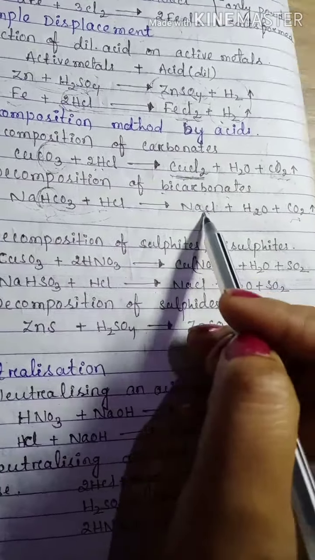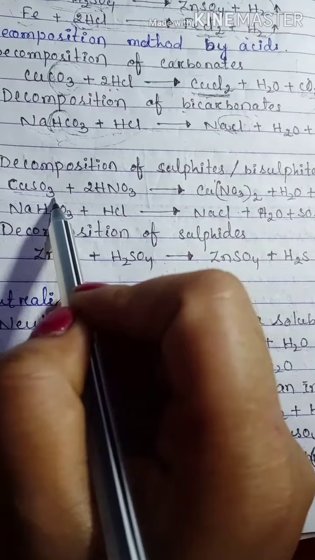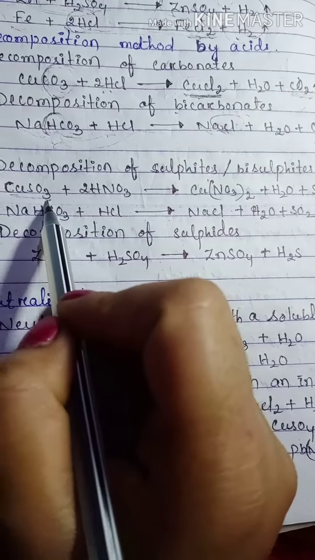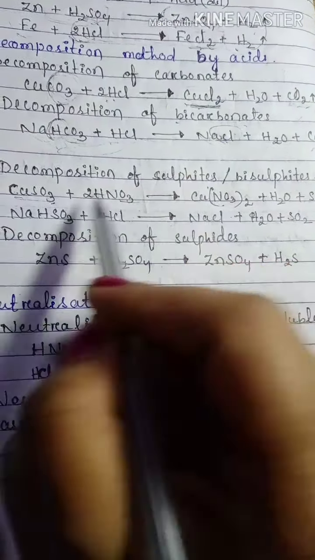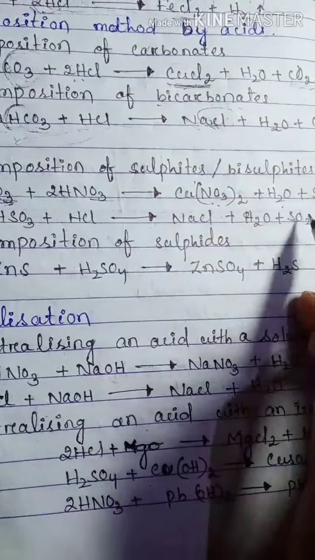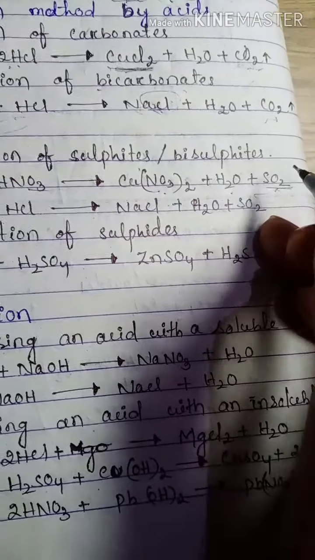Decomposition of a sulfite. Sulfite means SO3 minus ion. CuSO3 when it reacts with nitric acid is decomposed to form copper nitrate with the release of water and sulfur dioxide gas. As it is a sulfite, it must release sulfur dioxide gas.